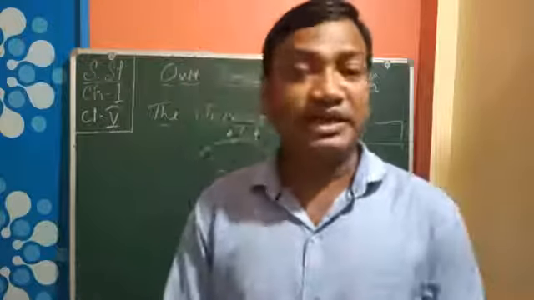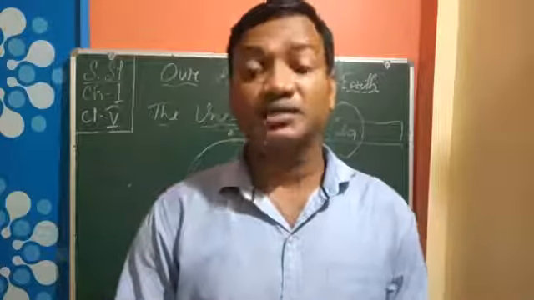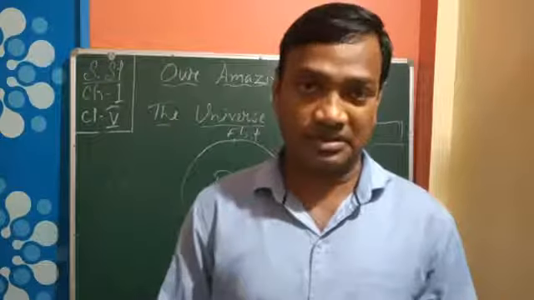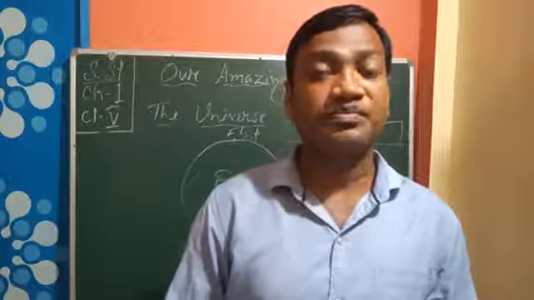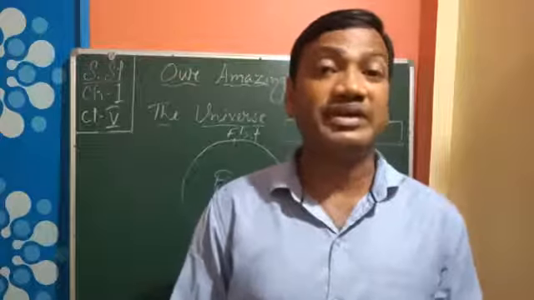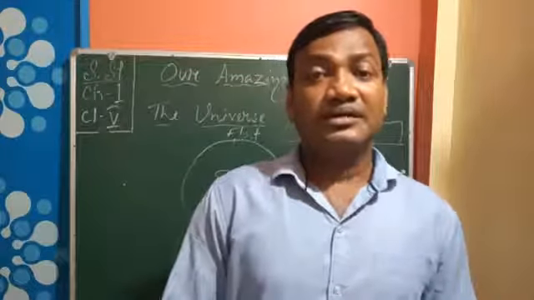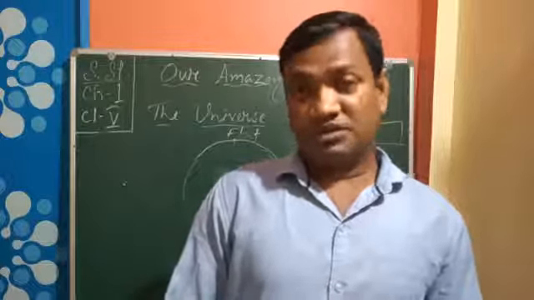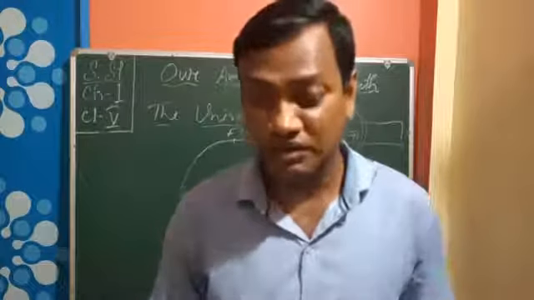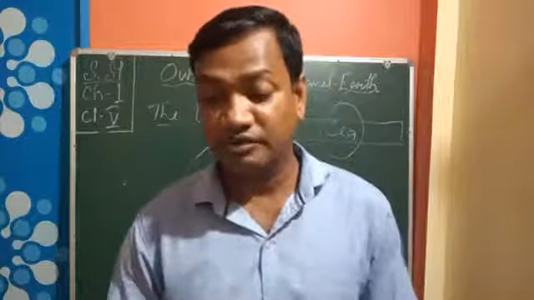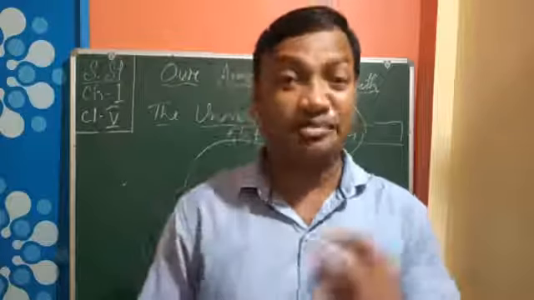And nearly 70% of earth is covered with water. That means 70 out of 100 is the water bodies that we find on our planet Earth. So there are 5 major oceans.